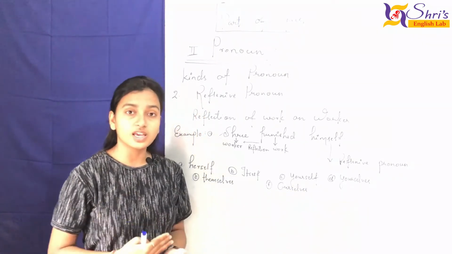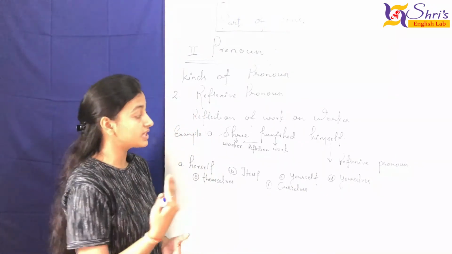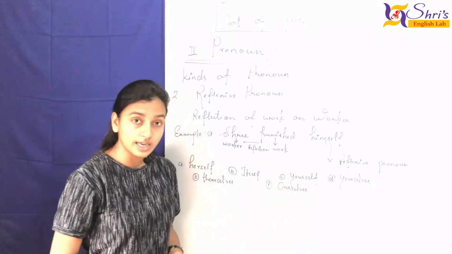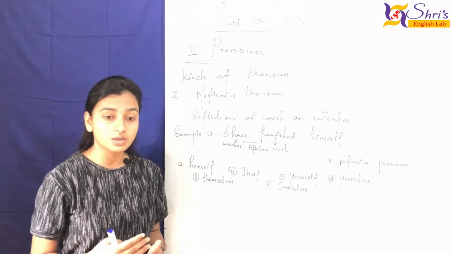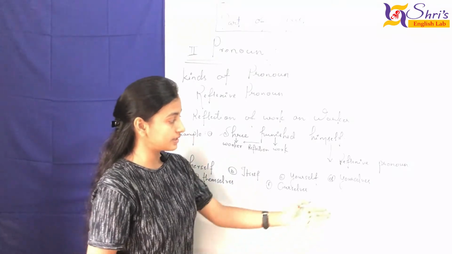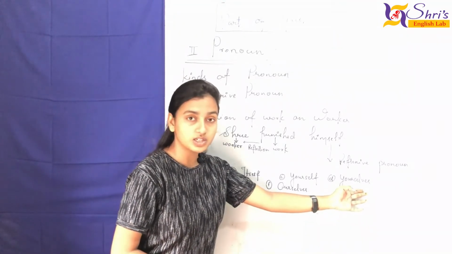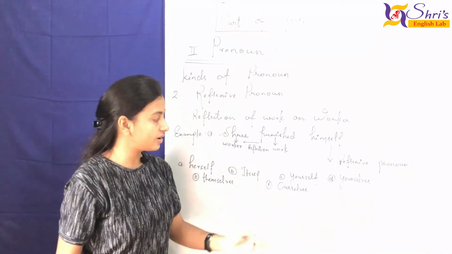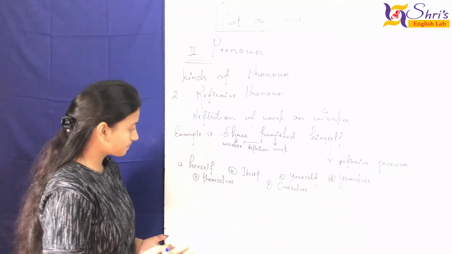So if the matter is between you and me, I add yourself. But if I'm suggesting something not to you only but to all, then I use the word yourselves. So hope you are clear with yourself and yourselves.